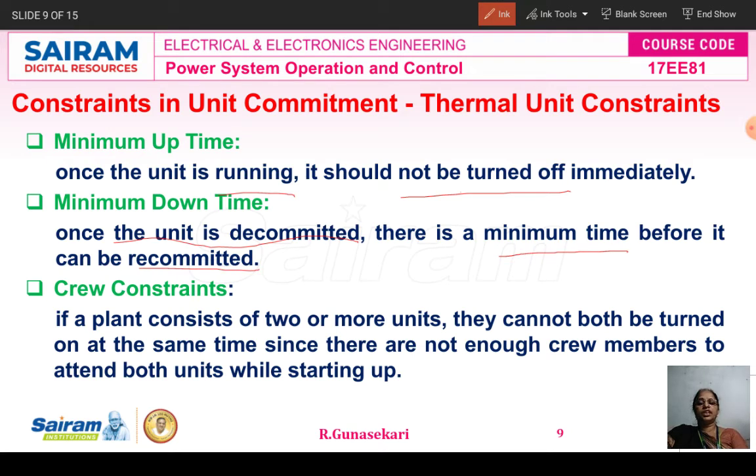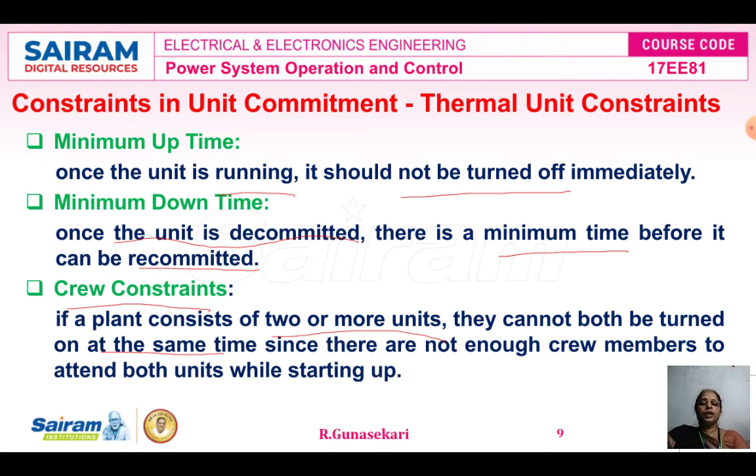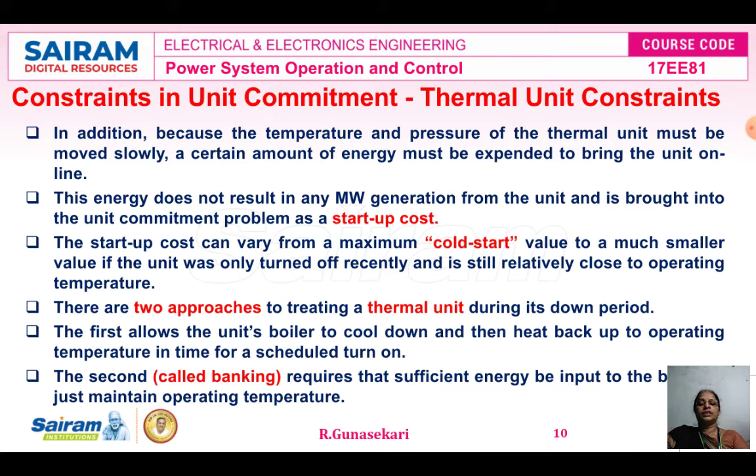The last one is crew constraints. If the plant consists of 2 or more units, they cannot both be turned on at the same time, since there are not enough crew members to attend both units while starting up. This is the definition of minimum uptime, minimum downtime, and crew constraint.